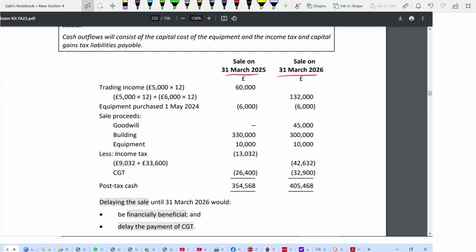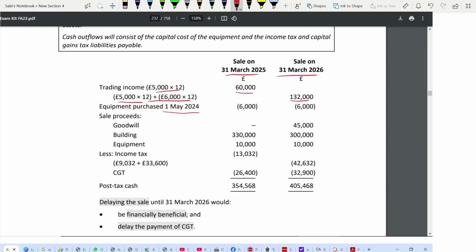If it's trading income for just 25, it is 60,000, 5,000 into 12. If it's for 26, this plus this, 132. Trading income is a cash inflow. Then we have purchased an equipment, whether we are selling it as a going concern or selling a business.